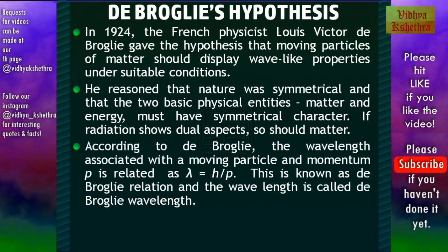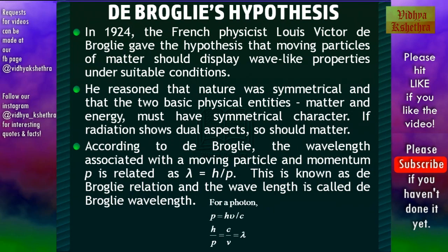According to de Broglie, the wavelength associated with a moving particle having momentum p is related as lambda, which is the wavelength, is equal to h by p, where h is the Planck's constant. This is known as the de Broglie relation and the wavelength is called the de Broglie wavelength.